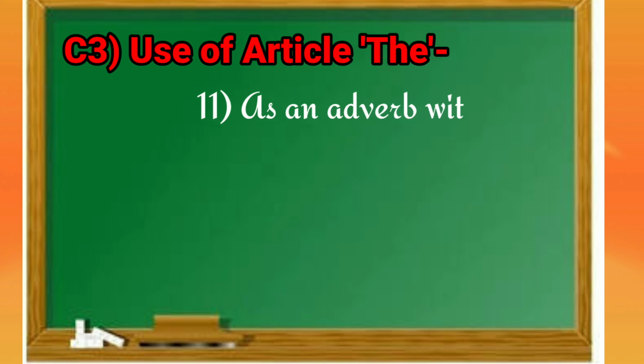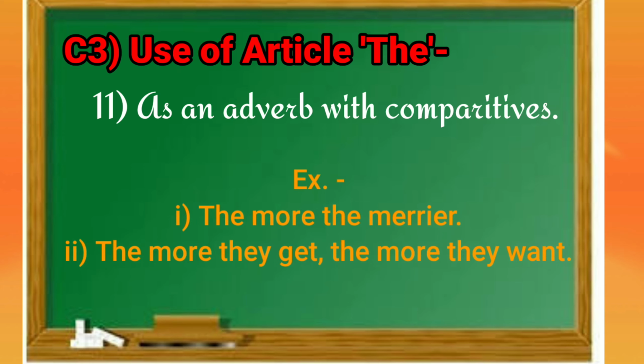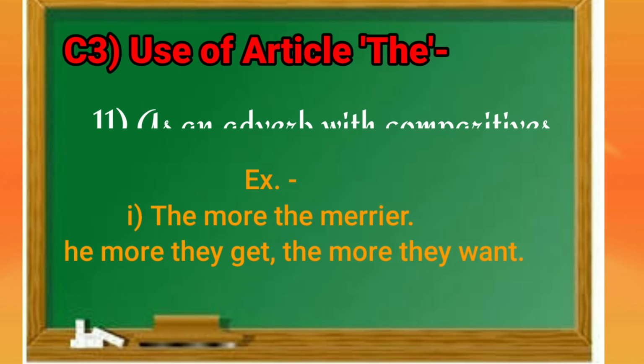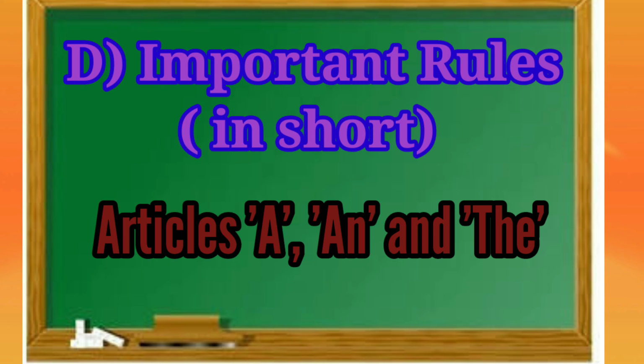Now the last rule is that as an adverb with comparatives, we will use article the before them. Let's see some examples. The more, the merrier. The more they get, the more they want. Here, more and merrier are comparatives, so we are using article the before them, which works as an adverb in this situation.